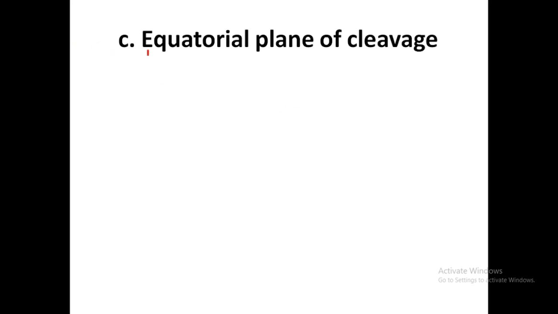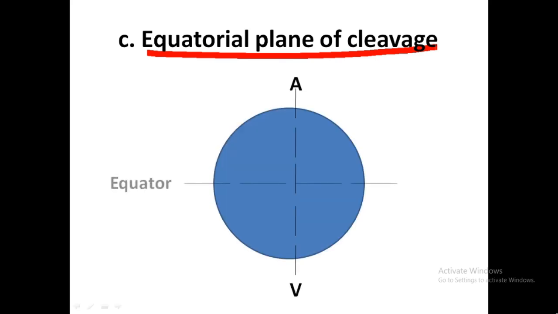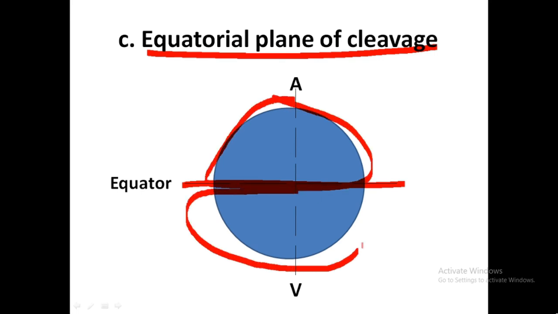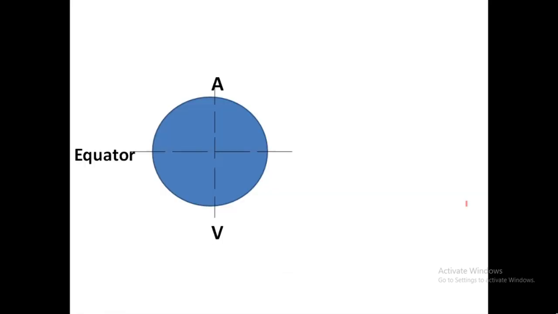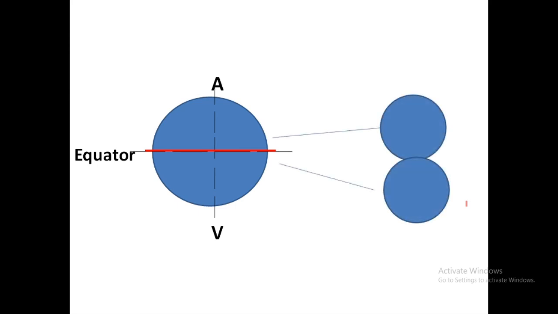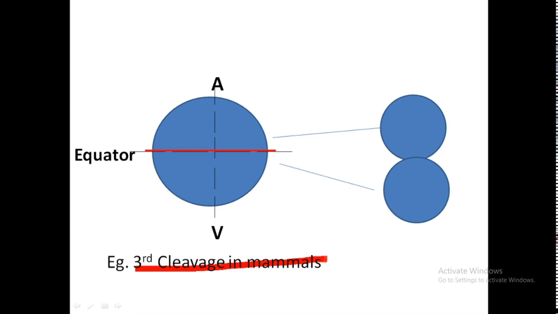And the third one is the equatorial plane of cleavage. Here we know the equator. When the cleavage furrow is formed along the equator and divides the cell into two equal halves, animal pole side and vegetal pole side, it forms two cells, both equal in size. This type of cleavage is found in the third cleavage in mammals.